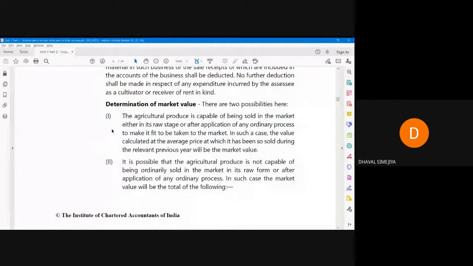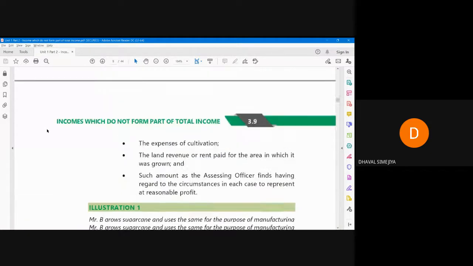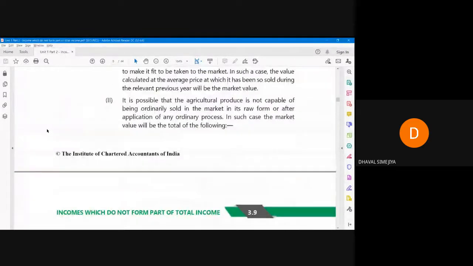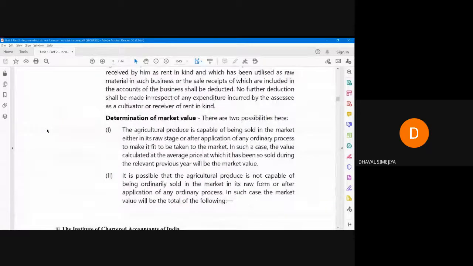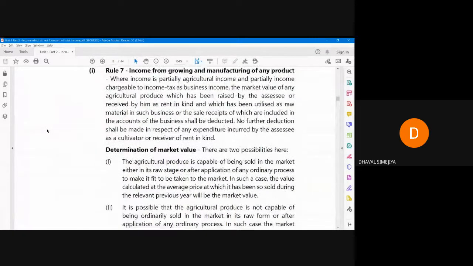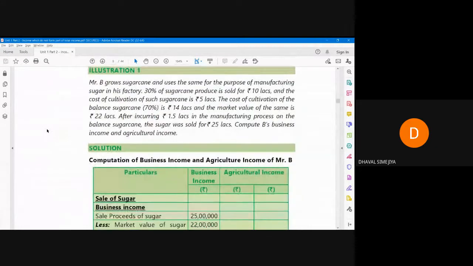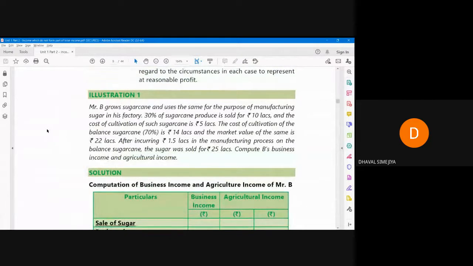First point, the agricultural produce is capable of being sold in the market either in its raw stage or after application of any ordinary process. All these are theory items. So let's directly jump to the question and answer, which will be very helpful to you to identify the difference between agricultural income and business income.